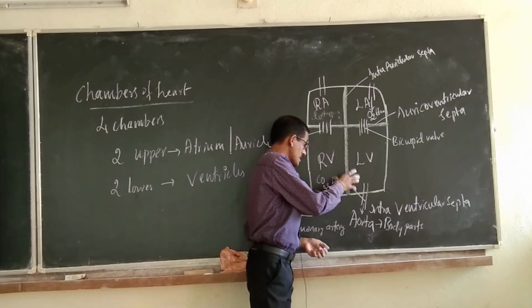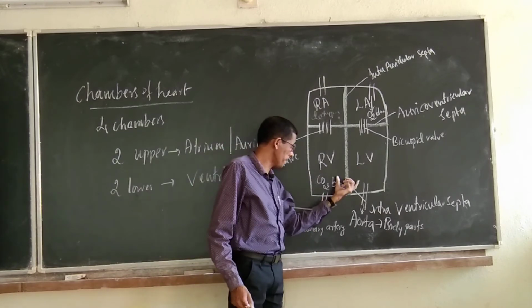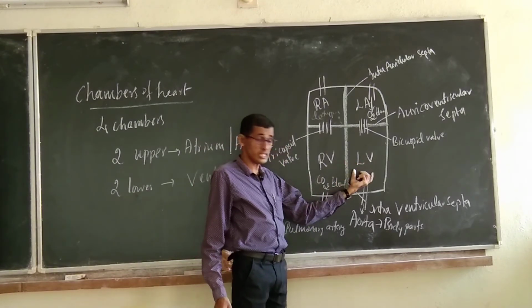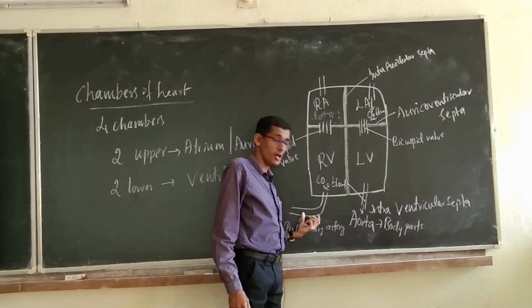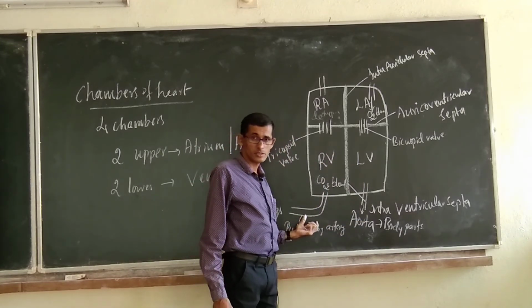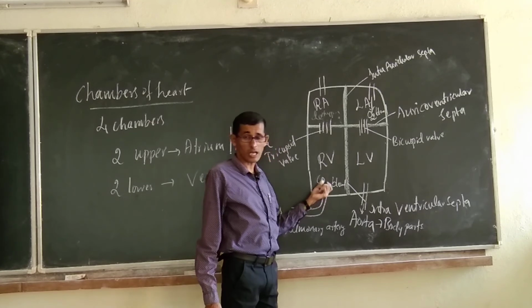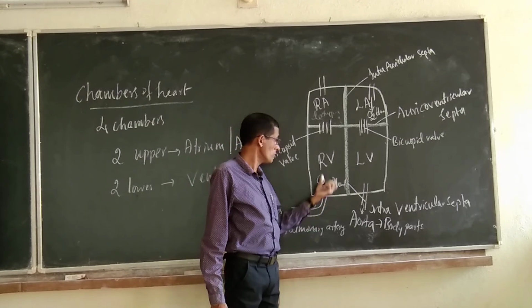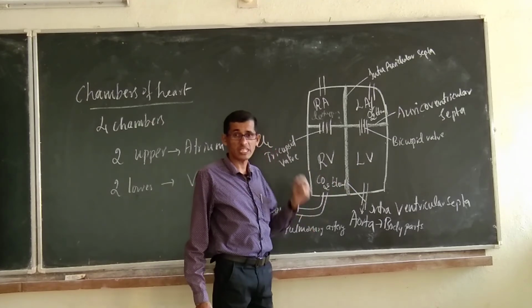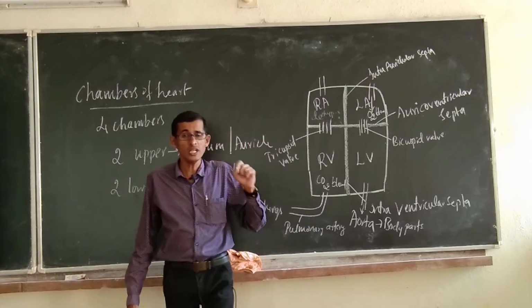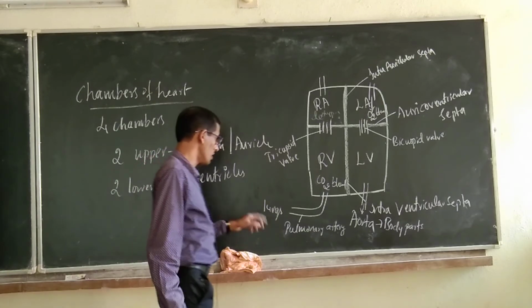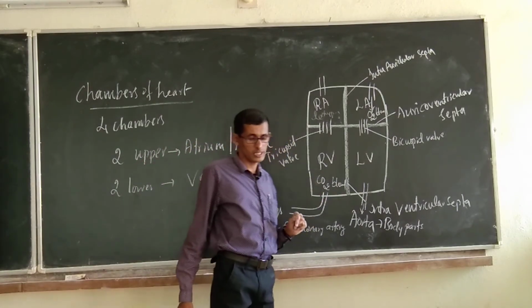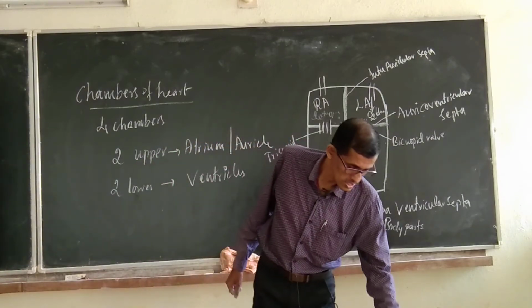So simultaneously we can observe pumping of oxygenated blood from the left ventricle into the body parts, and from the right ventricle into the lungs, that is the deoxygenated or carbon dioxide containing blood. There is no provision for mixing of oxygenated blood with deoxygenated blood. So it is considered as complete double circulation. Okay.